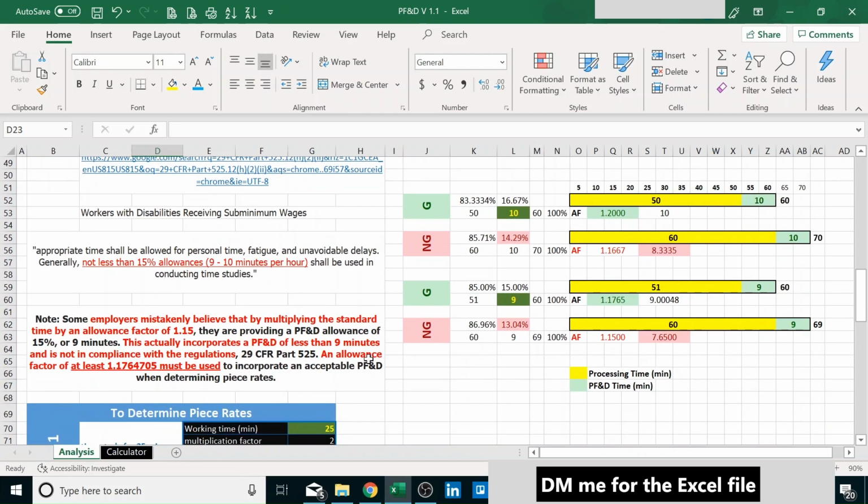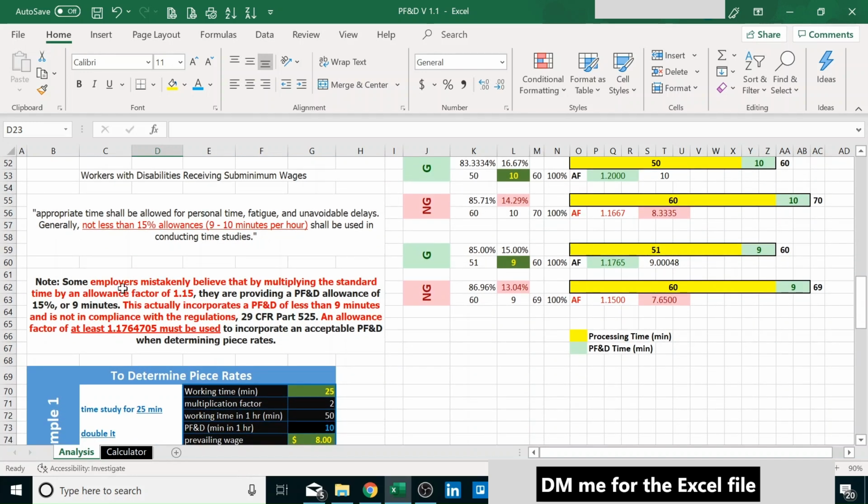So let's dig a little deeper into the details of the regulations. As I said before, the law says not less than 15% allowance or 9 to 10 minutes per hour. This is very important: within the hour, not after the hour, and we will see here.